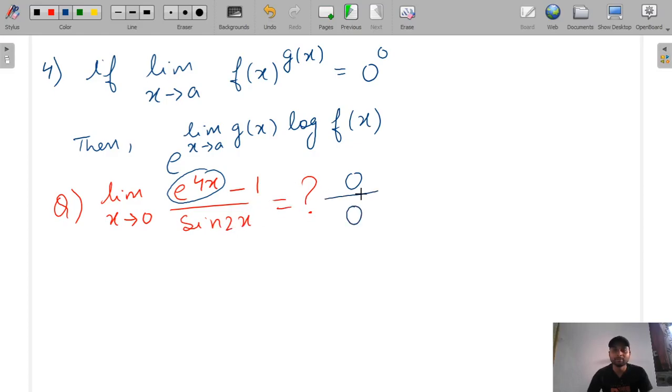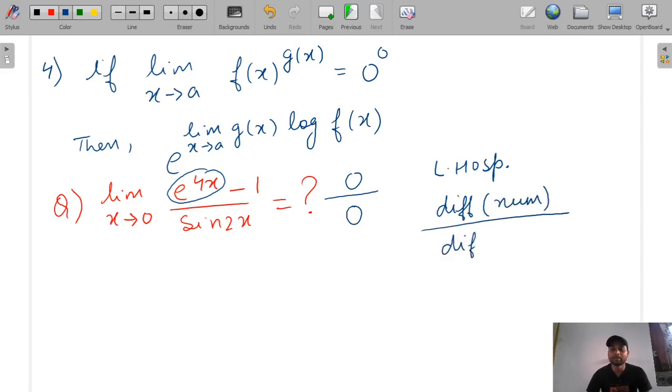So 0 by 0 is an indeterminate form, and if such a situation comes, then we use L'Hospital rule. In this, we differentiate the numerator and we also differentiate the denominator separately, and we do this until the indeterminate form goes.